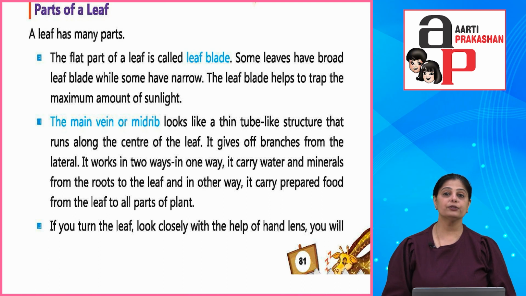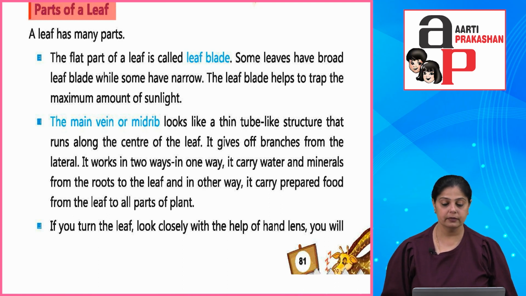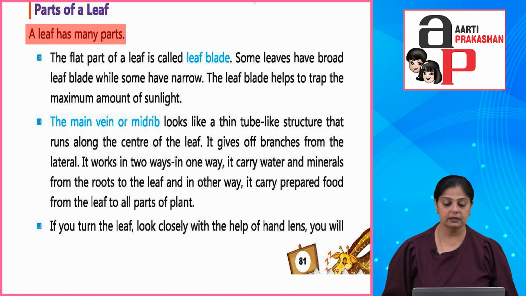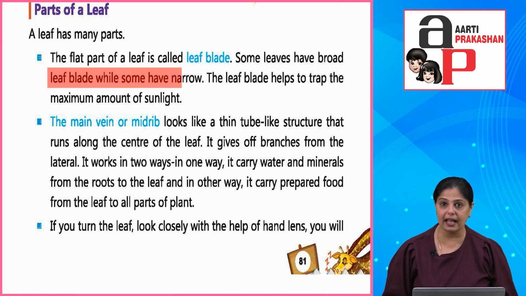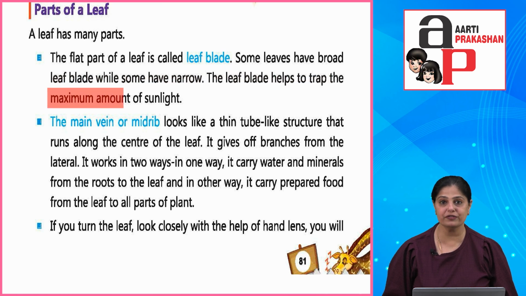Now let's look at the parts of a leaf. A leaf has many parts. The flat part of a leaf is called leaf blade. Some leaves have broad leaf blades while some have narrow. The leaf blade helps to trap the maximum amount of sunlight. So there is a reason why they are so broad. The flat part on top of the leaf is called the leaf blade, okay?